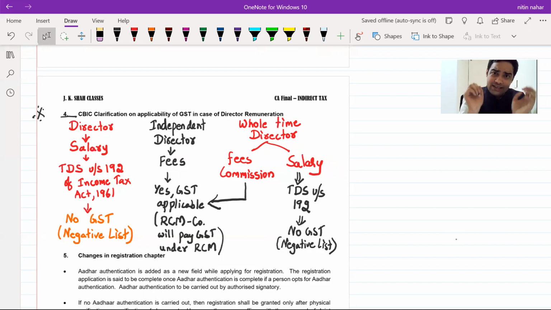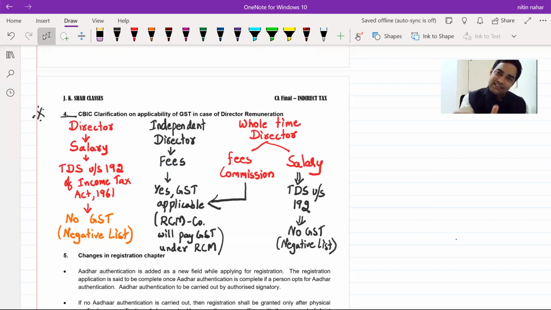Now coming to whole-time directors, or it could be any other. Government has given an example of a whole-time director. The whole-time director might get fees and commission where the tax is being deducted in some other section, not under 192 of Income Tax Act, not under salary head.